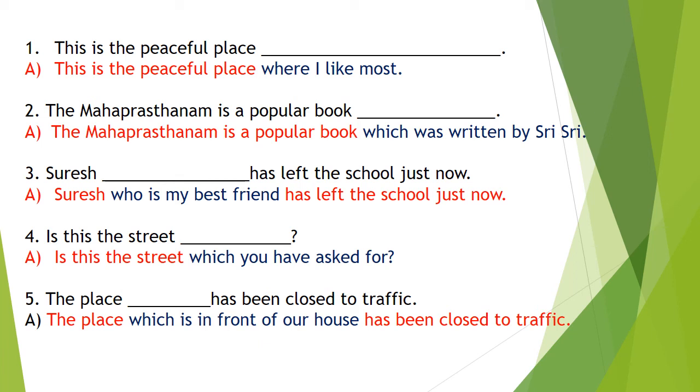Okay. Fifth example, the place dash has been closed to traffic. The place which is in front of our house. The relative clause is used. The place which is in front of our house has been closed to traffic.